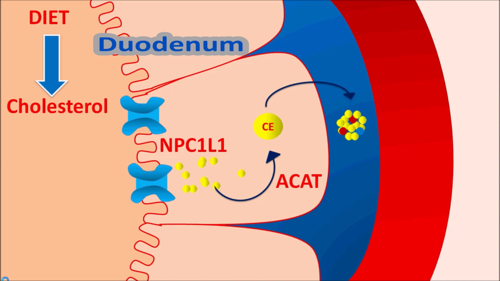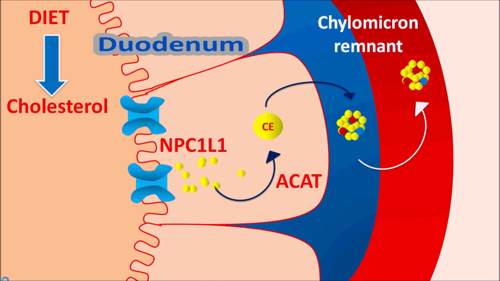These chylomicrons are rich in both triglycerides as well as cholesterol. The triglycerides are going to be absorbed by the muscle, where they are converted into free fatty acids by lipoprotein lipase enzyme.